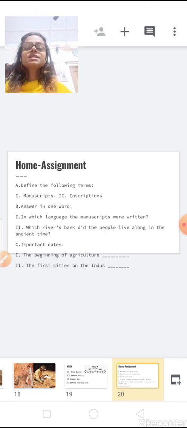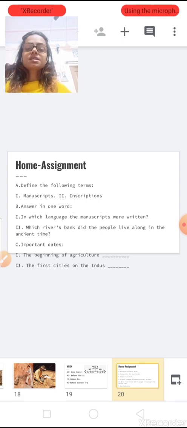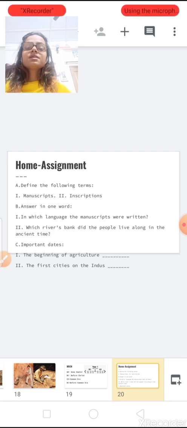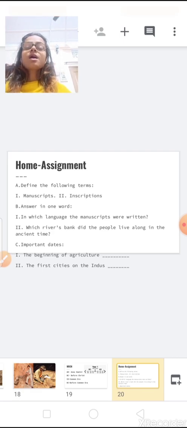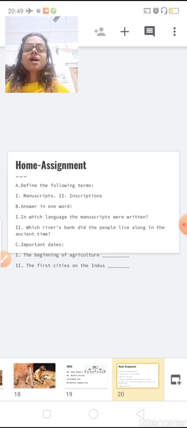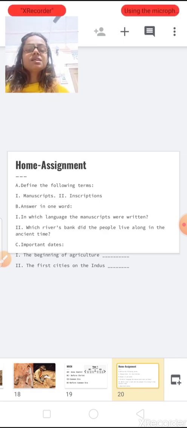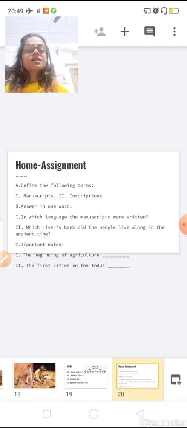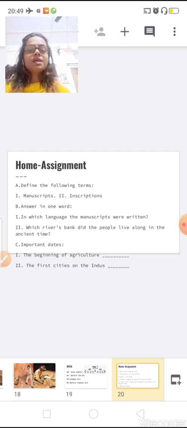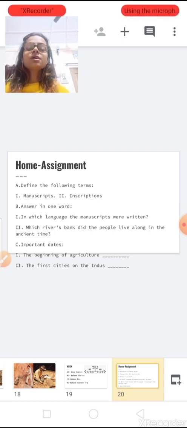Now the C point is important dates. The beginning of agriculture and the first city on the Indus. So try to solve these, and along with this I am sending you a PDF file of the SST, history lesson number 1. So you can read and you can find the important dates. You can make the notes by your own easily.